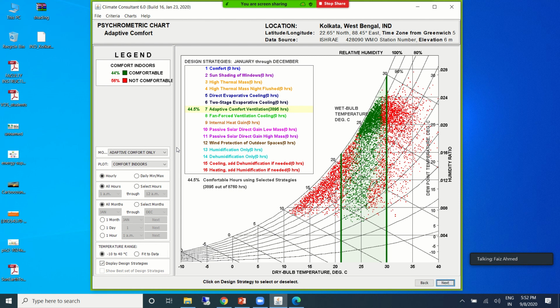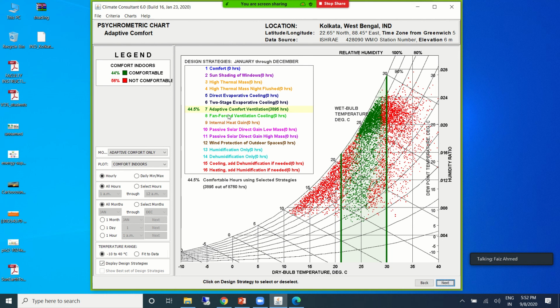This tells you which part of the temperature zone is comfortable in the case of Kolkata, and how much. This is for the annual period. Based on the report and this model, it says there are 0 comfort hours. There are no comfortable hours as per the climatic data that we have.